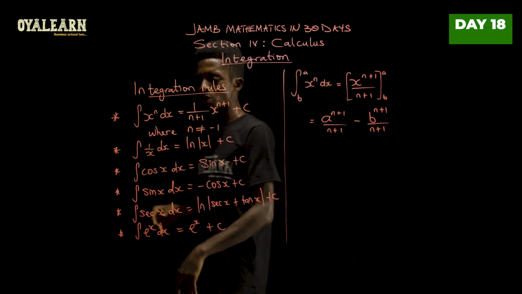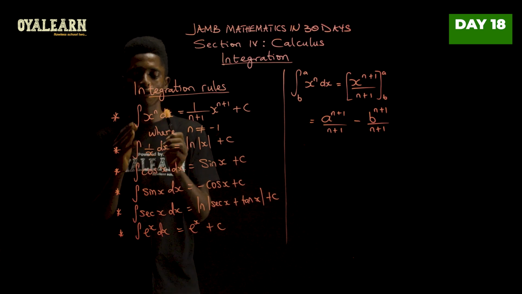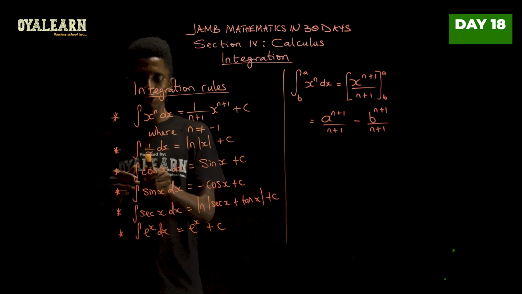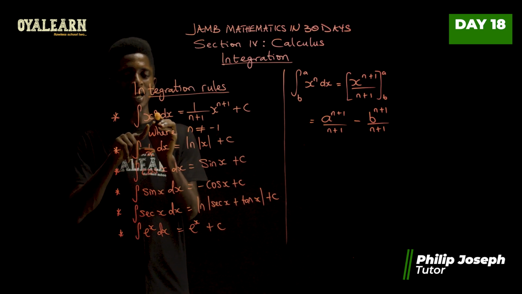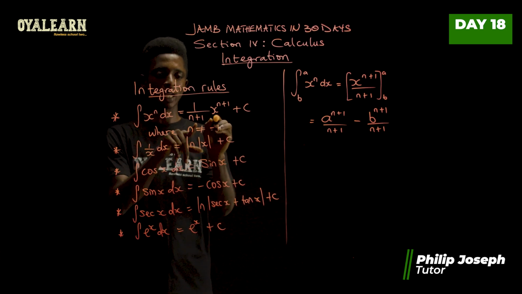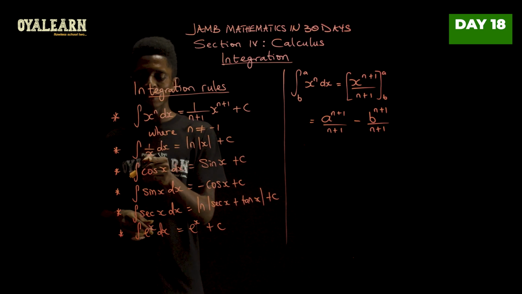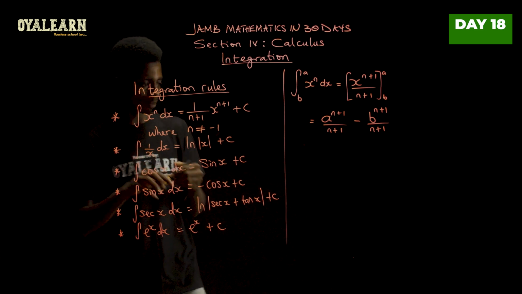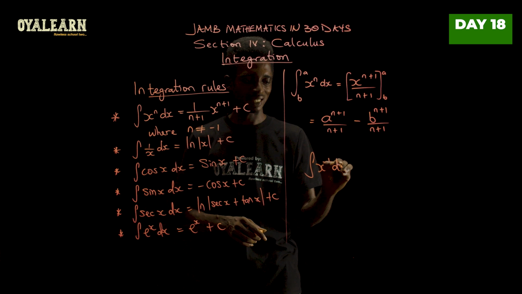Now, this also applies whenever we have other functions, like when you have the integral of 1 over x. You know, this can be written as x raised to power minus 1. And I mentioned earlier that as long as n is not minus 1, you can get this. So in this case, n will be minus 1. So whenever you are dealing with that kind of case, this same thing can be written as the integral of x raised to power minus 1 dx.